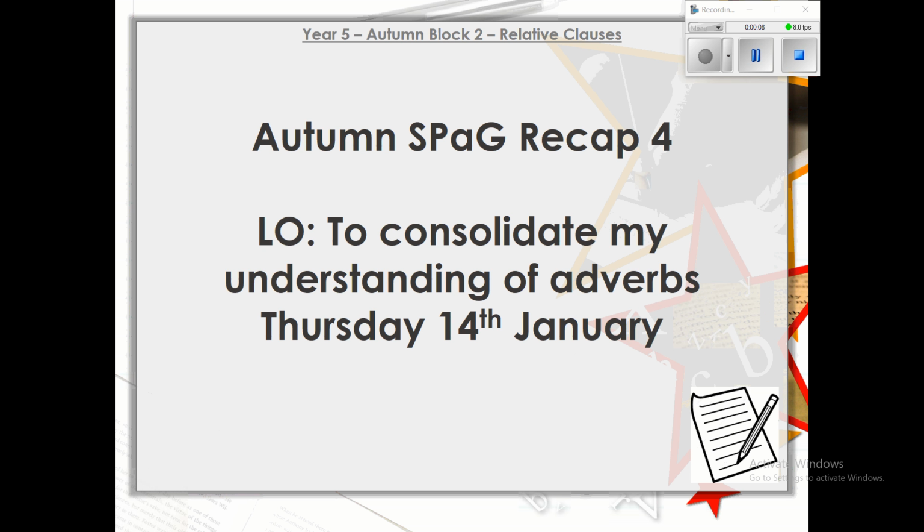As per usual, I'd like you to open your exercise books, write SPAG at the top of your page, today's LO, which is to consolidate my understanding of adverbs, today's date, Thursday, 14th of January, and then you can get your writing done below.